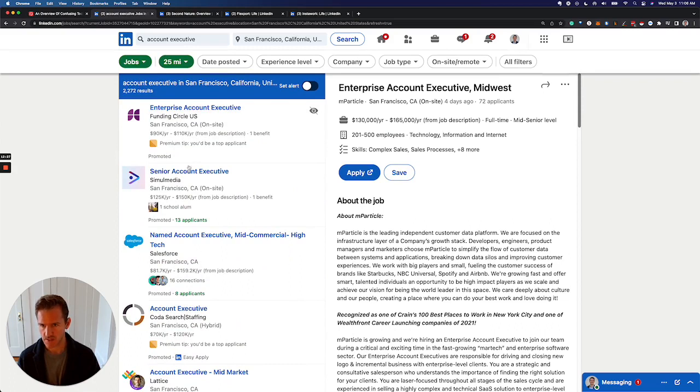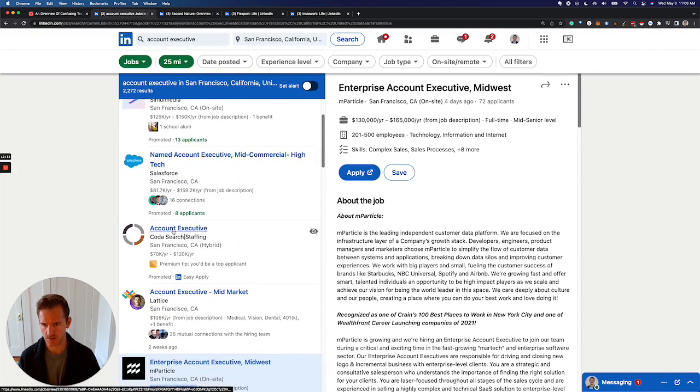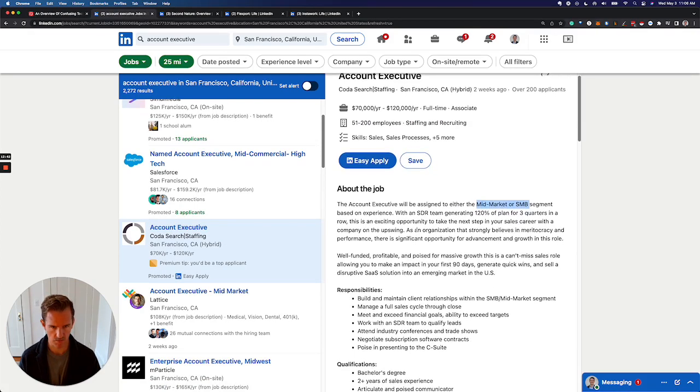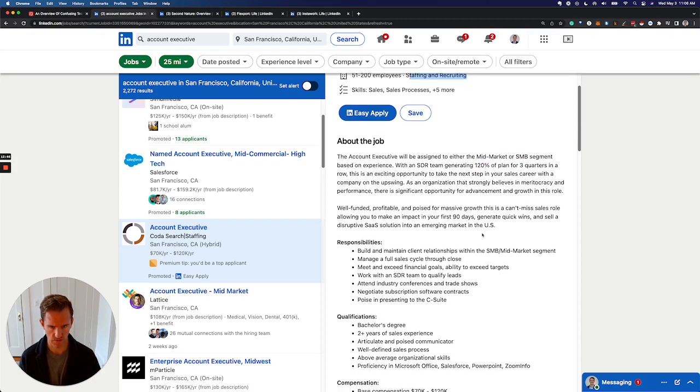So a lot of these roles do look like tech sales roles. So obviously we see Salesforce again. Let's look at this one because this says staffing. The account executive will be assigned to mid-market or SMB. So like I said earlier, you're seeing the account size segments used here, but it says staffing and recruiting. So that's throwing me for a loop.